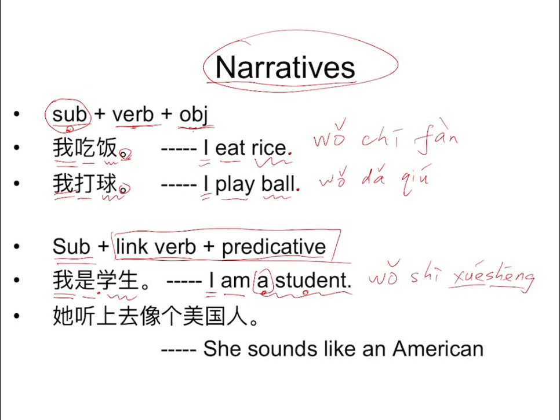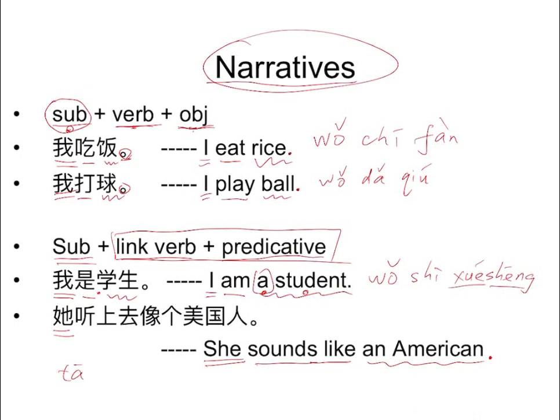So, for example, this final sentence: "She sounds like an American." So how do you say this sentence? And the period is a dot, a point. So "she" is 她, this is the female third person.